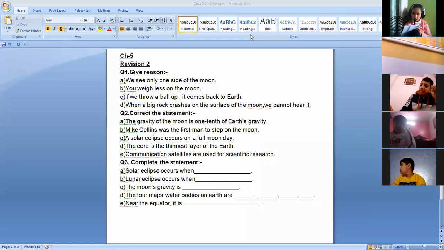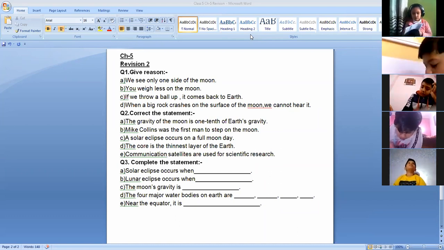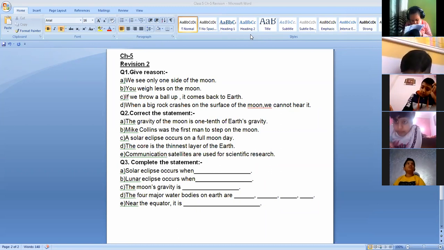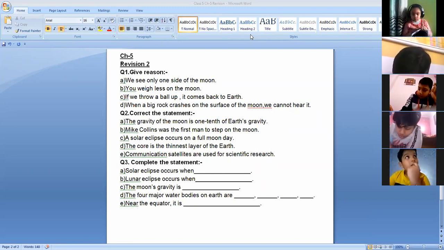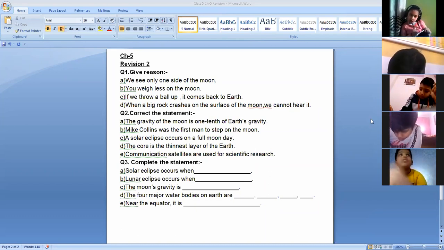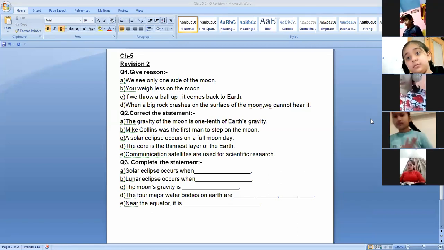So this is all about the revision number 2 from chapter number 5. I request you to please write down the answers nicely and neatly. In question number 1, you have to write down the sentence. You can continue with the because, like we see only one side of the moon because, and you'll continue with the answer. In question number 2, correct the statements. You can only write down the corrected statement. No need to write down the wrong statement. Then complete the statement. Obviously, you have to write down the whole sentence.